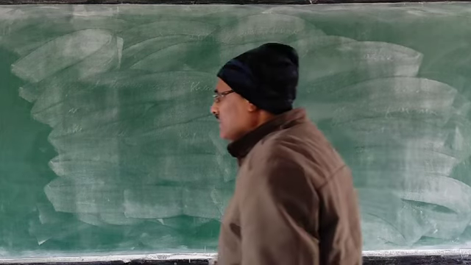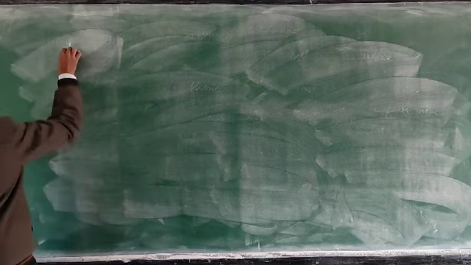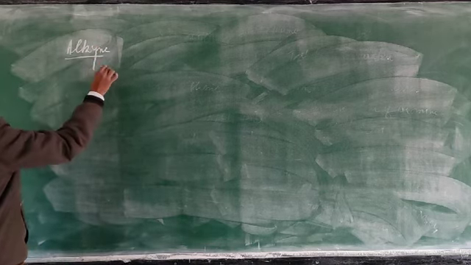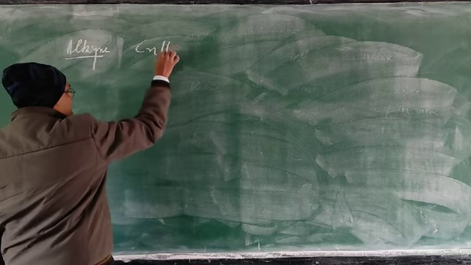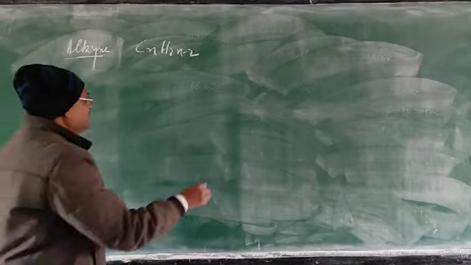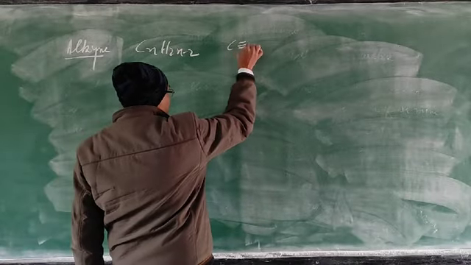So, alkynes, what is the general formula? General formula is CnH2n minus 2. And here, between the carbon atoms, a triple bond is there.